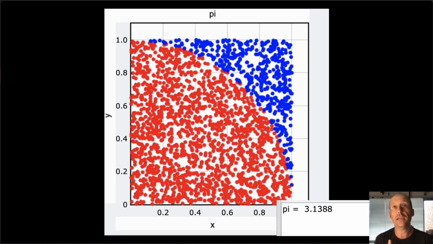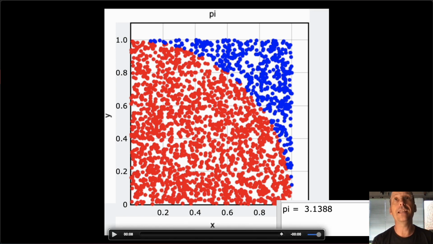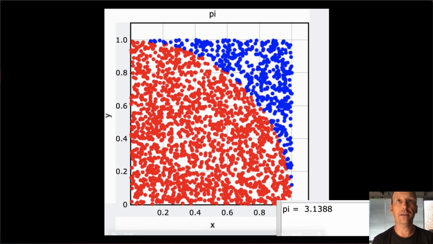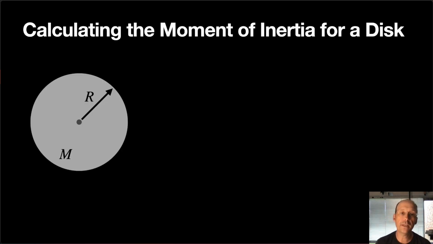And so from this, I calculated pi as 3.1388. So it's not the best value of pi, but it is a value of pi, right? So that's significant. Okay, so what if we want to use Monte Carlo to calculate something else? What if I want to calculate the moment of inertia for a disk? So this is a disk, has a total mass m and a radius r. How would I calculate the moment of inertia?